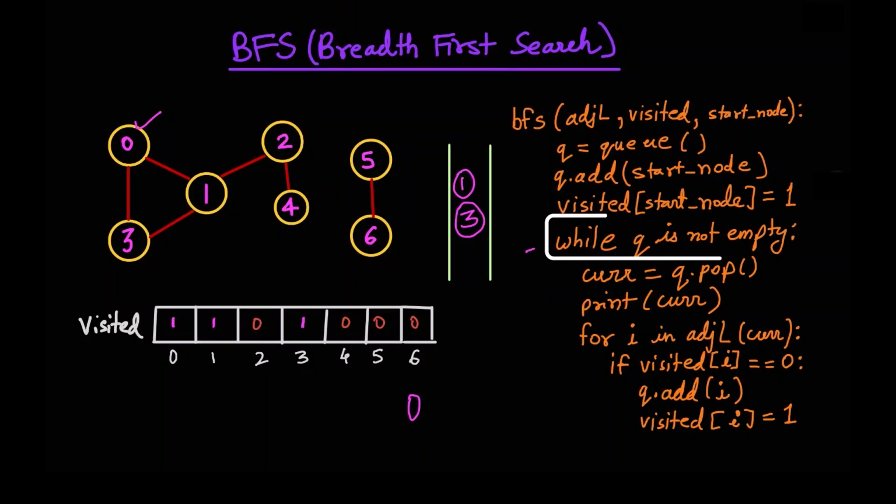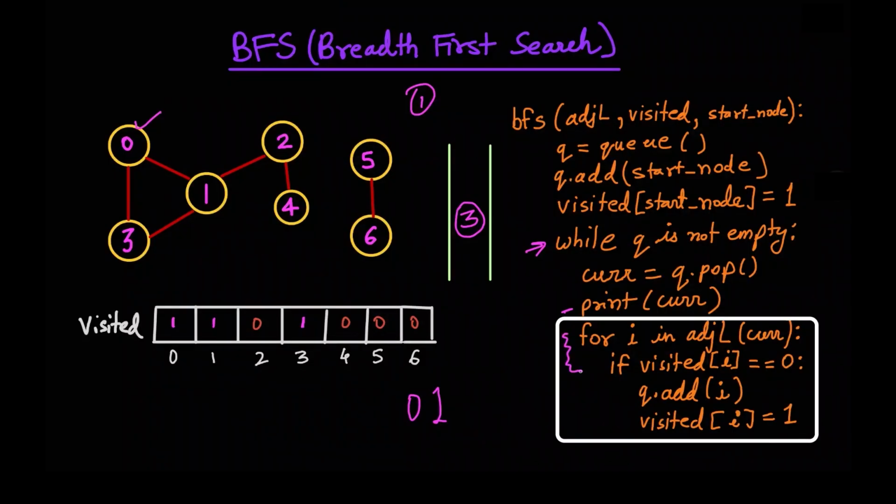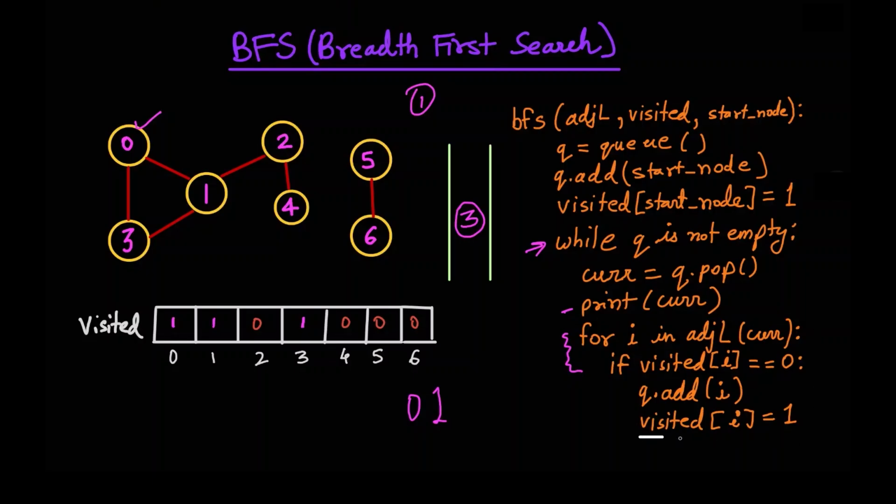Now let's go back to this part of the loop again. Q is not empty and the current element is 1, which is at the top. We'll pop it out. So 1 comes out and we'll print it out. So this comes here 0, 1. And now for all of the unvisited neighbors for 1, we'll need to add them to the queue and mark them as visited.